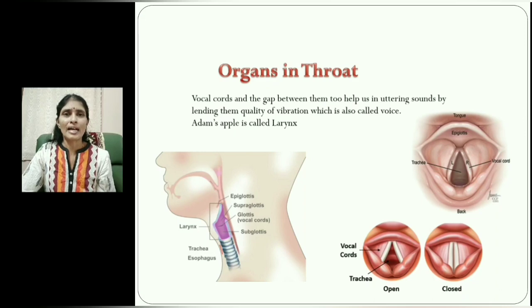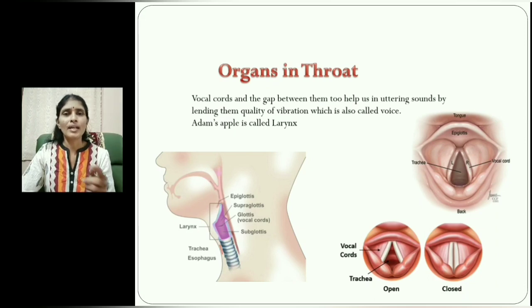Why does this confusion arise? We have only 26 letters, and these 26 letters give 44 sounds. So there is no one-to-one correspondence between a sound and a letter. That's why we have a lot of confusion while uttering certain sounds.